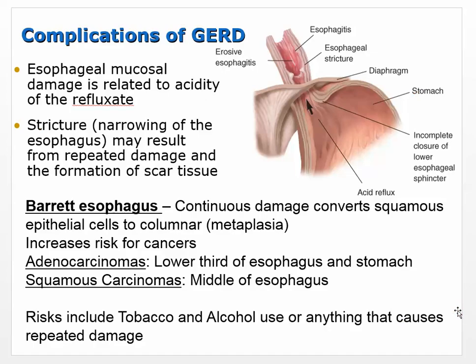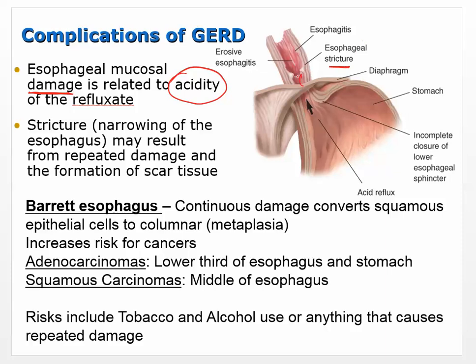So complications. So what kind of complications can happen? Well, you can kind of guess in a lot of ways. Esophageal mucosal damage. Okay, so damage is happening, and that's related to the acidity of the refluxate, so what's being the stomach contents. The repeated damage may form scar tissue. So that's what we see here, a stricture.